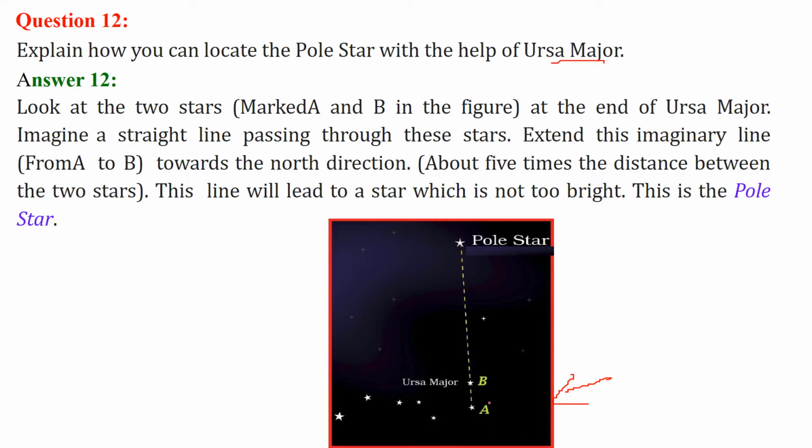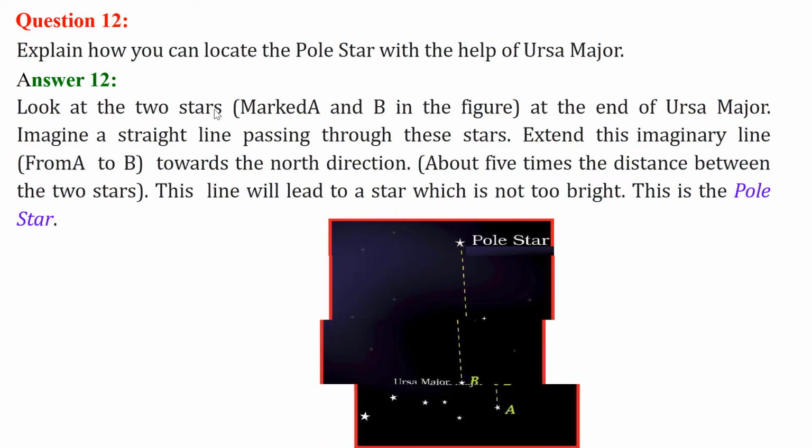Now we have this A and B, the end ones. So A and B, these are 2 stars. Now just join them and extend them to 5 times. Means if this length is X, this length should be 5x, right? So if you go around there, this means you have to extend this imaginary line from A to B towards the north direction, around 5 times. So the line will lead to the star which is not too bright, and this is known as the pole star.